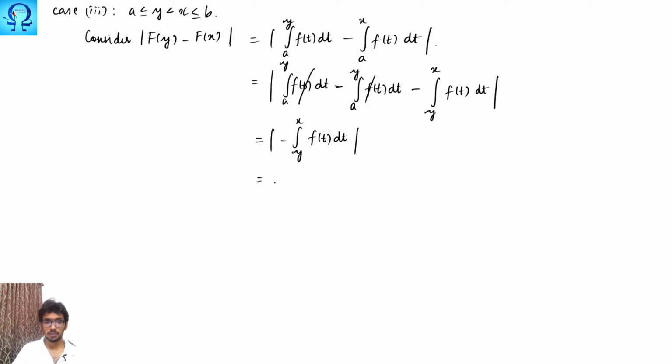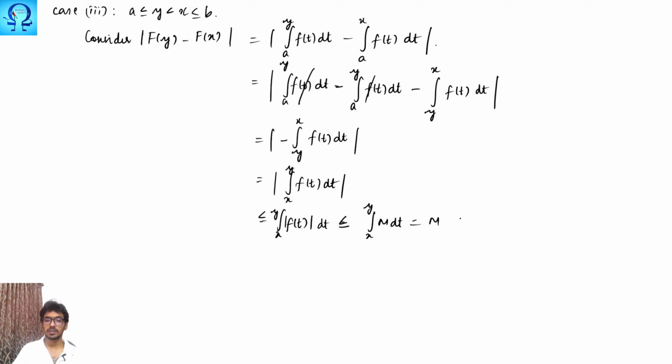So this may be written as integral x to y f of t dt, right? Just by taking this minus inside, the limits get interchanged, and again using the same arguments, this is integral x to y absolute value of f of t dt, which is smaller than or equals integral x to y m dt.